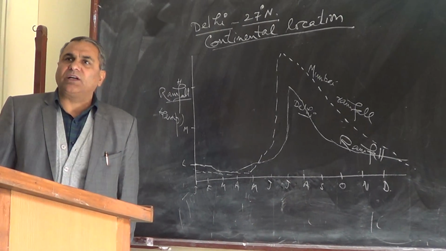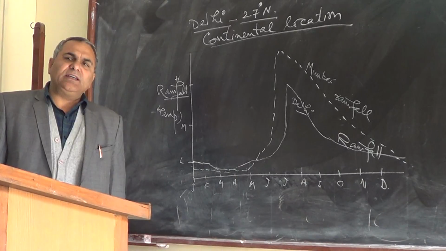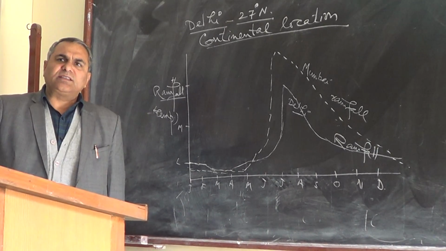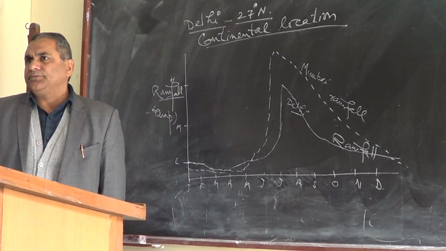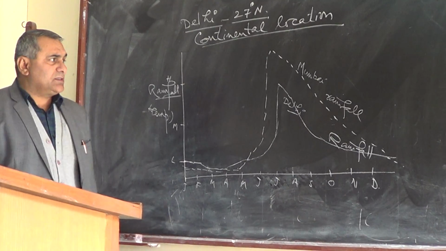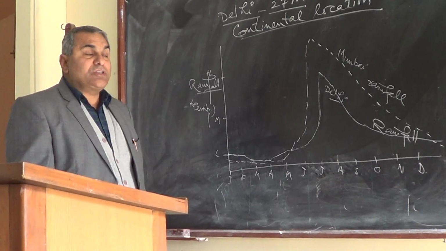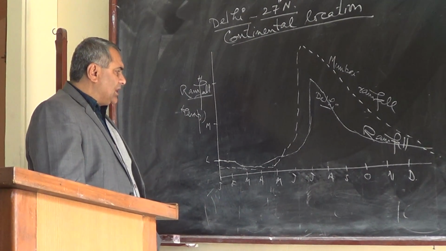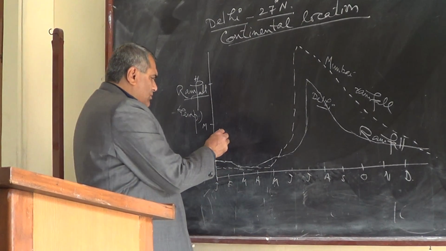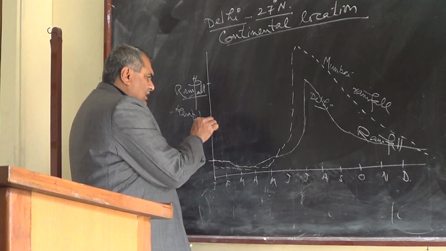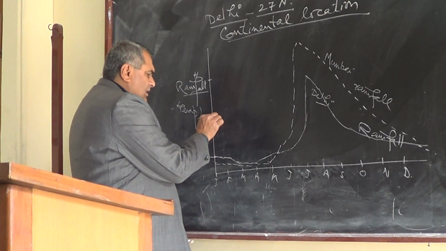This is the climograph. But if I take another city, say Chennai, another southern peninsular coastal town, the amount of rainfall in Chennai is like this.